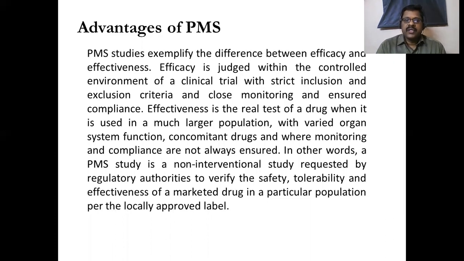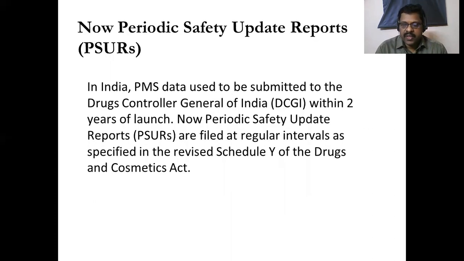In other words, a post-marketing surveillance study is a non-interventional study requested by regulatory authorities to verify the safety, tolerability, and effectiveness of a marketed drug in a particular population for the locally approved label. So we can find the difference between efficacy and effectiveness in this post-marketing surveillance.